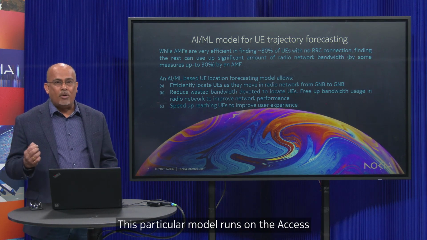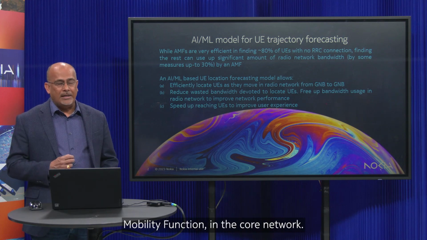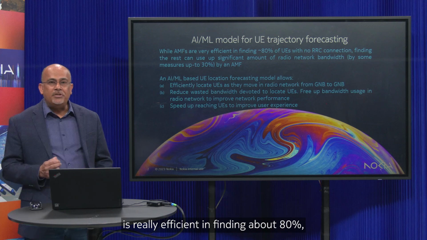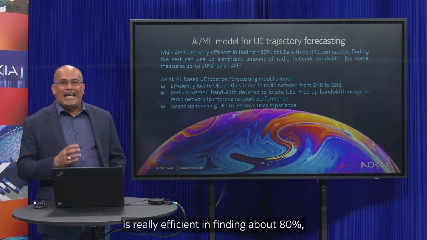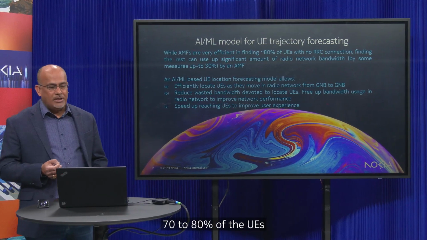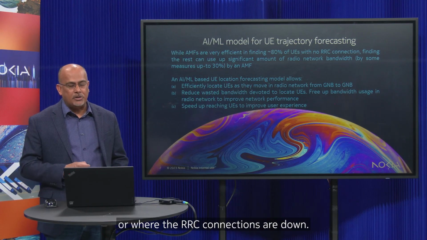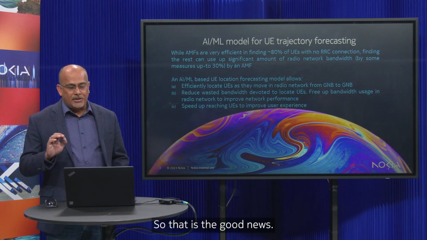This particular model runs on the access mobility function in the core network. And the access mobility function is really efficient in finding about 70 to 80% of the UVs which have lost their RRC connections. So that is the good news.